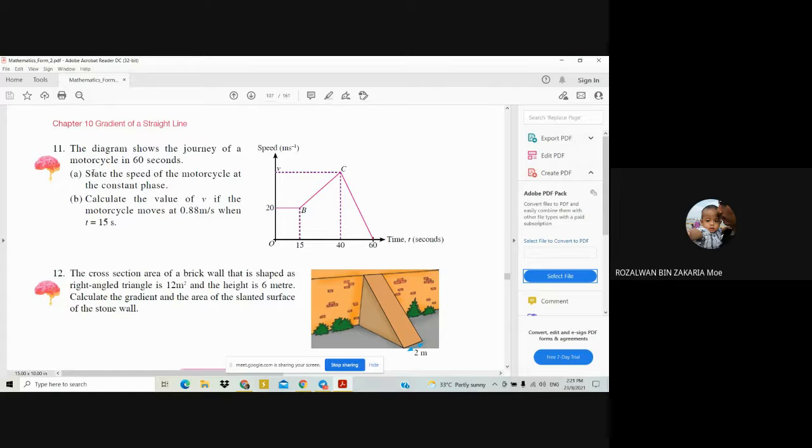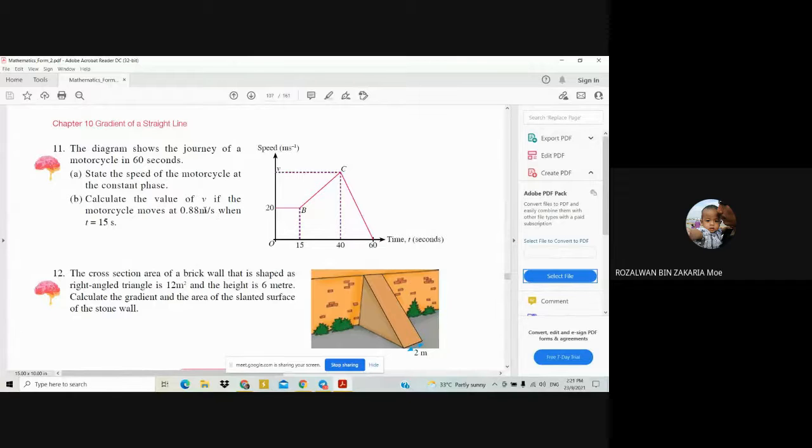All right, so next, look at question 11B. Calculate the value of V if the motorcycle moves at 0.88 meter per second. I think the question has some mistake here. The unit for this one is not meter per second. Actually it is meter per second to the power of 2.